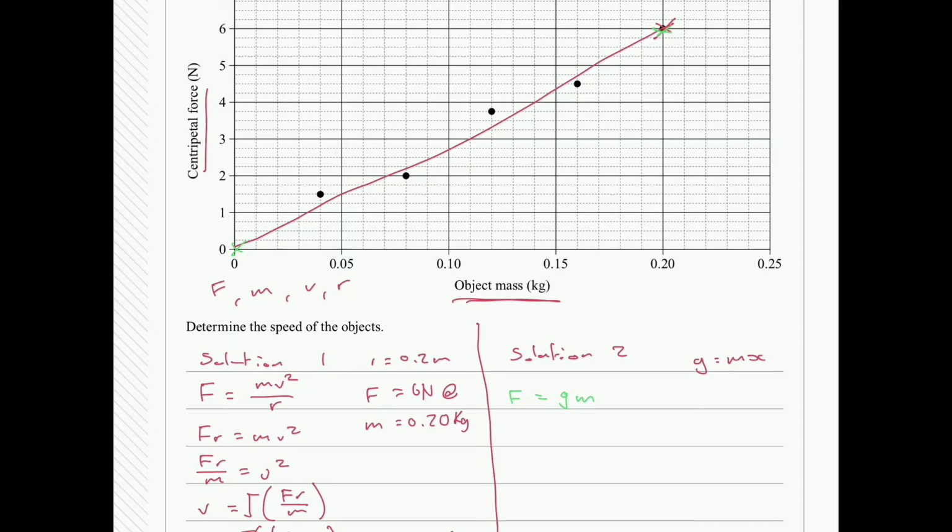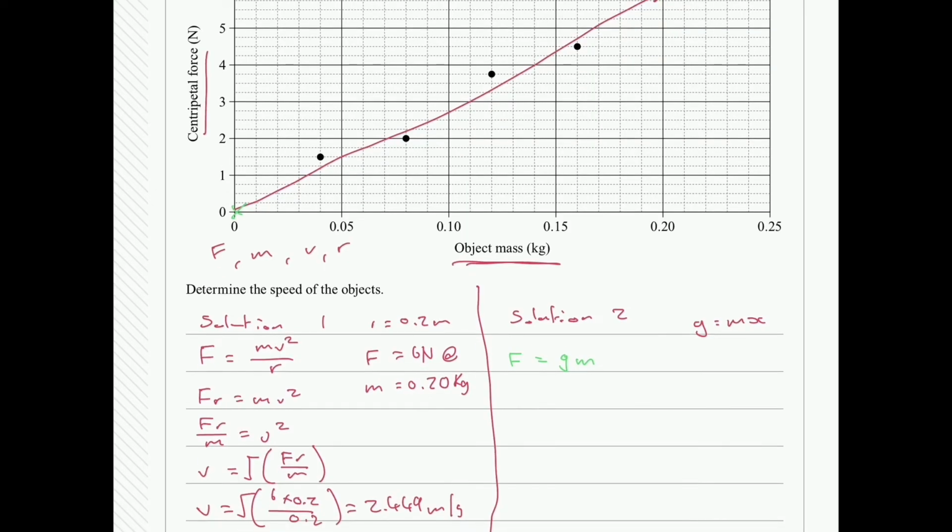We can use the same formula as what we used in the previous example. We're using force is equal to mv squared over r. We can rearrange this slightly. So F is equal to v squared on r multiplied by m. These two are the same statement.